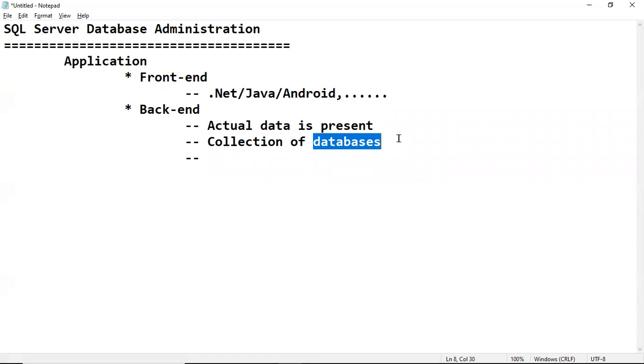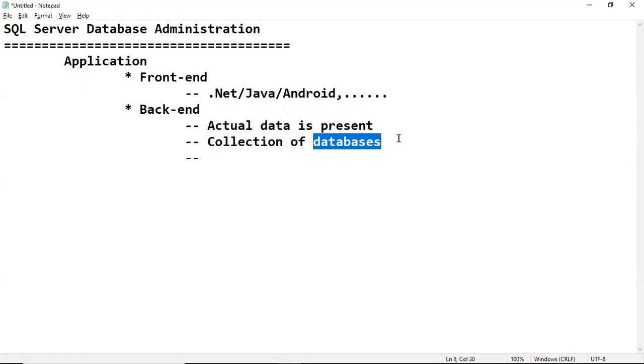In general, to work as a SQL Server DBA, we have two major prerequisites. First, some basic Windows knowledge is required.